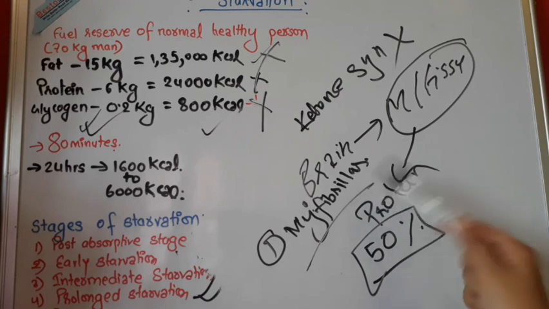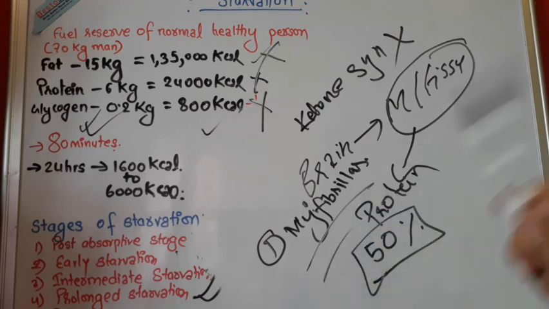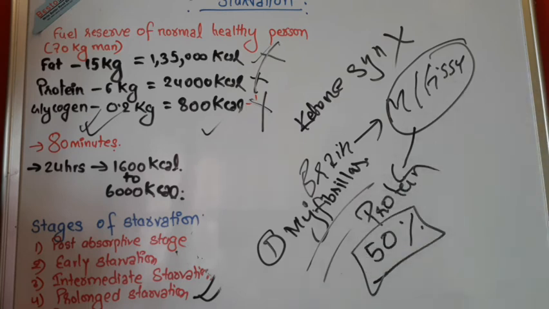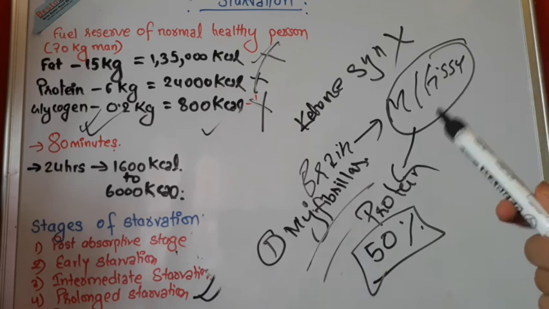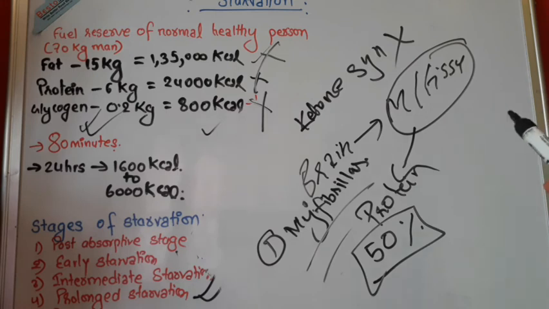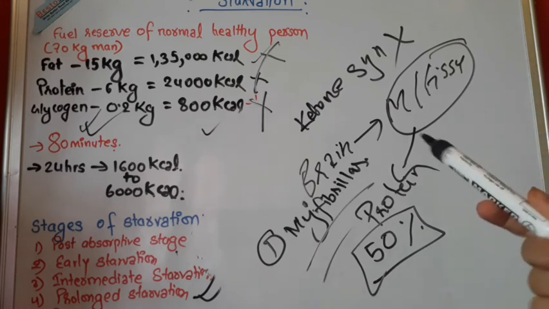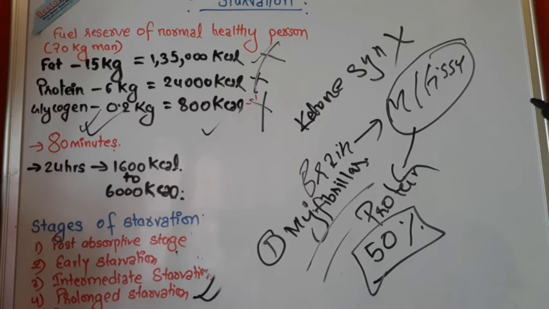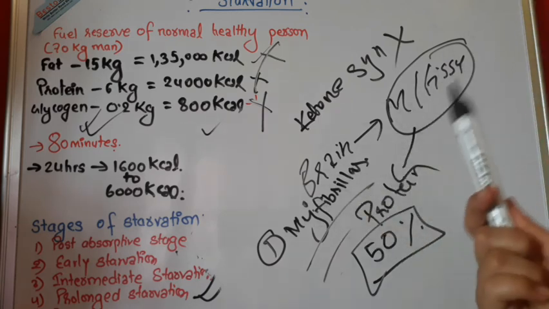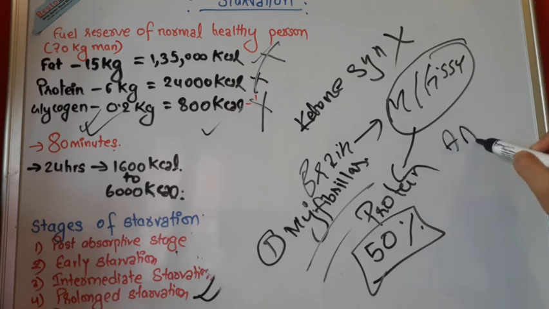Every protein, every fiber in the body starts to degrade to provide energy to the brain, and during that process they become weak, and the mechanisms get weaker and weaker, and thus they will not be able to function properly. And if they are not able to function properly, obviously they are going to make us weak. So this is one reason we can say what happens after prolonged starvation and why we die. The next reason is that there is deficiency of amino acids also,